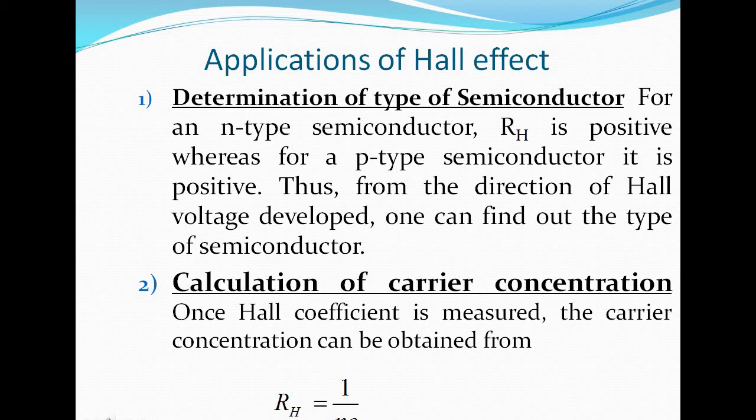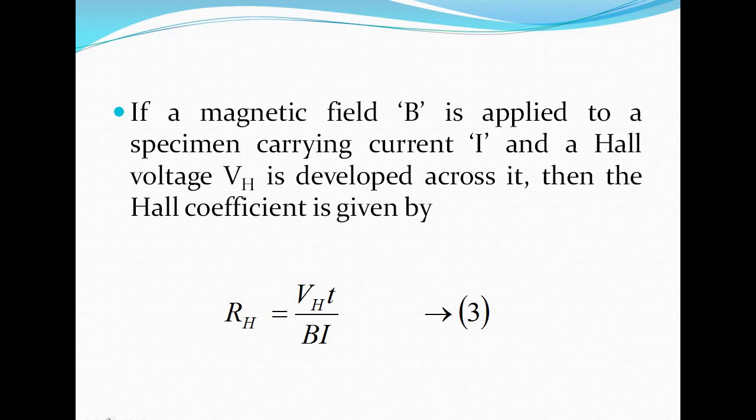The next, calculation of carrier concentration. Once the Hall effect is measured, the carrier concentration can be obtained from RH equals 1 by ne. Suppose we don't know the carrier concentration of the semiconductor material. By doing the experiment, using the formula RH equals VH t by B I, we first calculate the RH value.